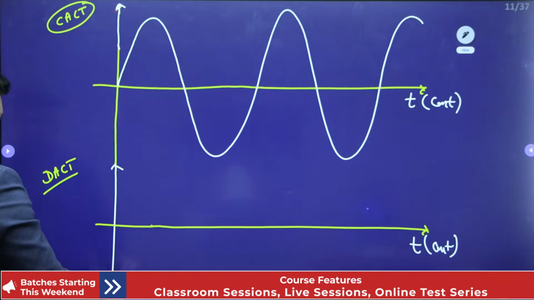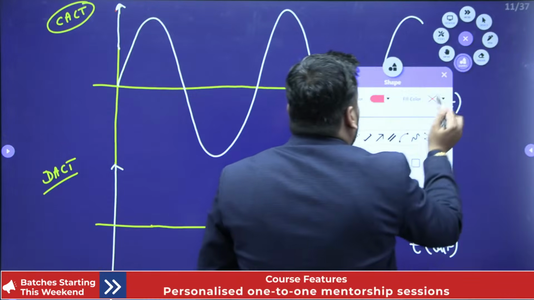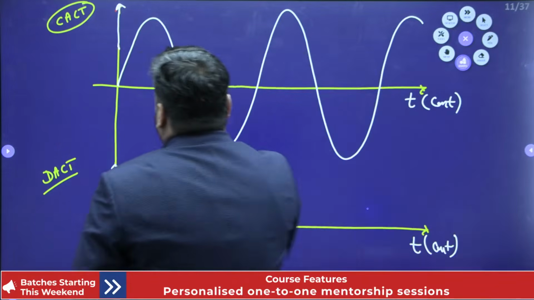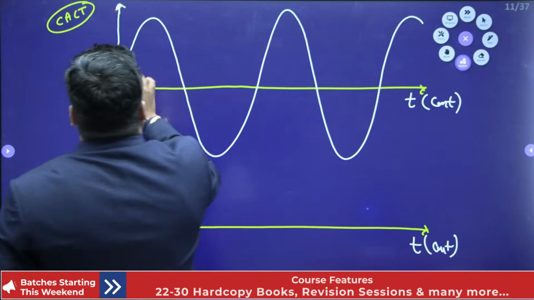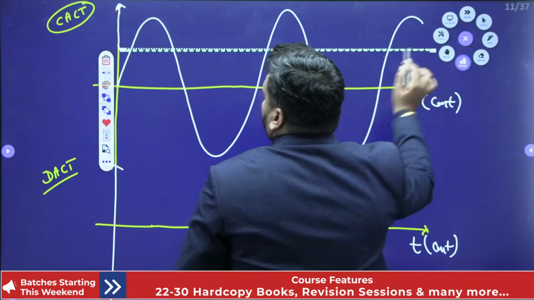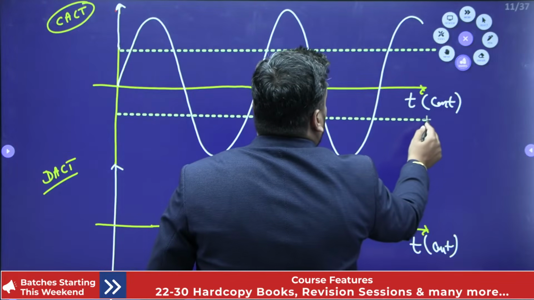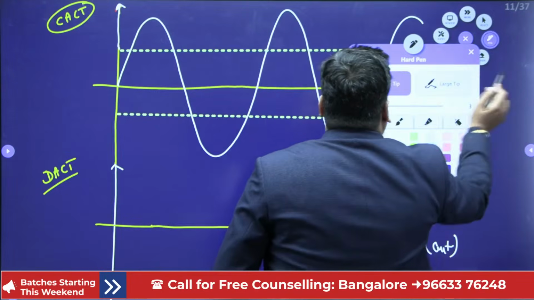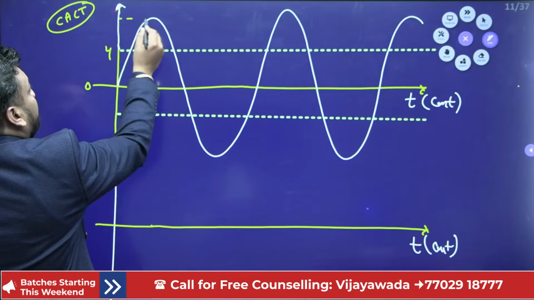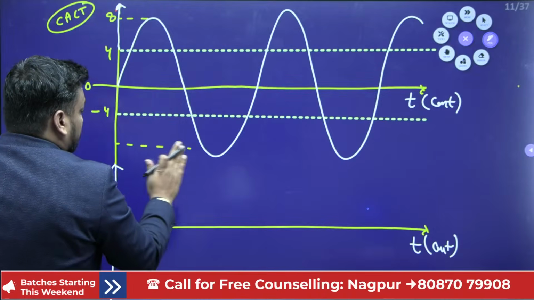Now what I want to do, students, here I will make different levels. Suppose the mid value of the signal is 0, and here I take this value as 4, this value as 8, this value as -4, and this value as -8, like that. I am just taking signal values.